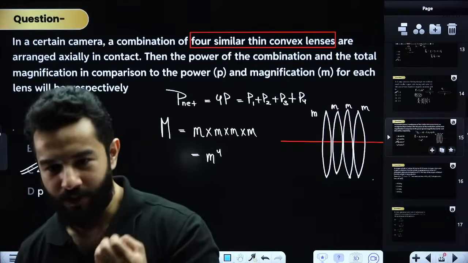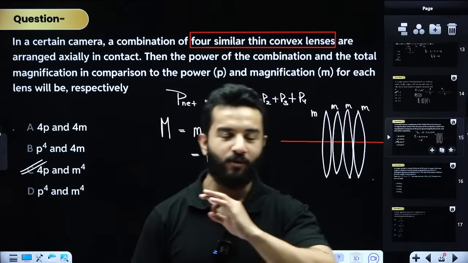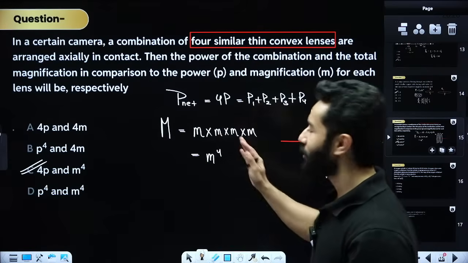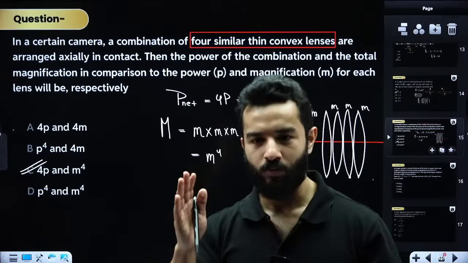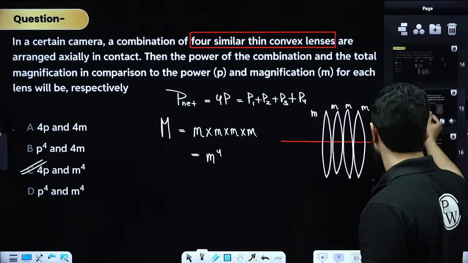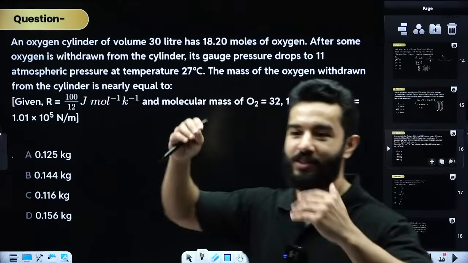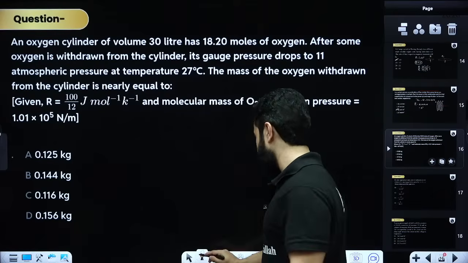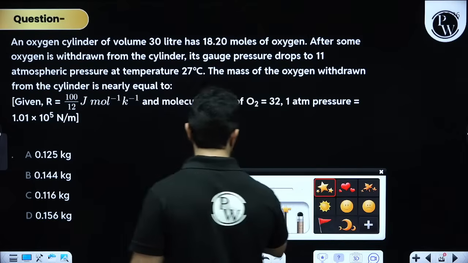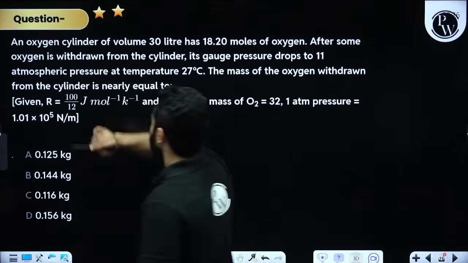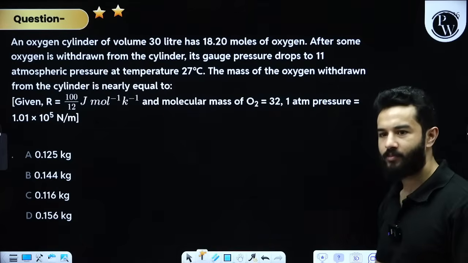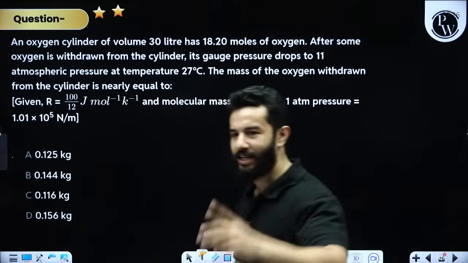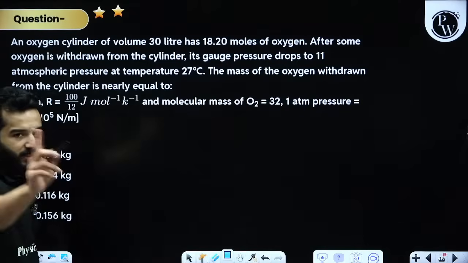My only motive is to tell you that even for the most difficult paper, that was NEET 2025 till now, still you have got sufficient number of questions which you can easily do, right? And please correct me if I'm simply saying here these are easy questions and actually they are not, right? So I am being reasonable. Chalo. Now this problem is again a difficult one, no doubt about it. Let's understand this, okay? At the end of the lecture, I'll count the number of easy questions in this paper. The question says, let's read this problem.